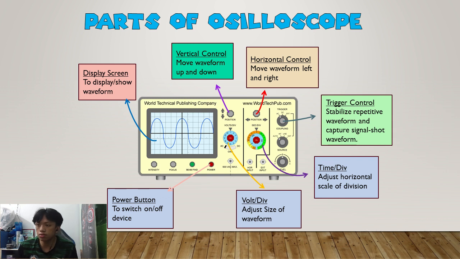For horizontal control, it is a control that moves the waveform left and right. Here is trigger control, which stabilizes the repetitive waveform and captures single shot waveform. Time per division is to adjust the horizontal scale of division, and volt per division is to adjust the size of the waveform. The power button is to switch the oscilloscope on and off.